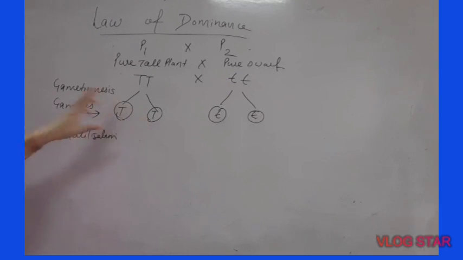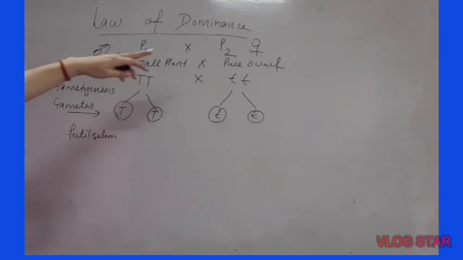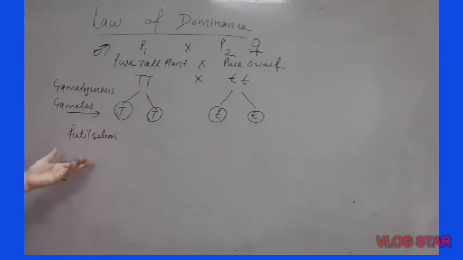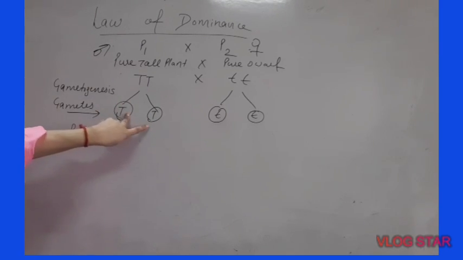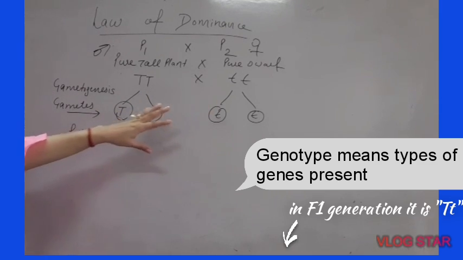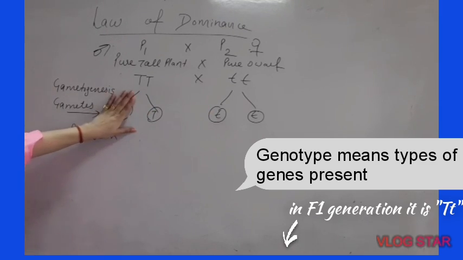These two I have shown are male gametes. It is necessary to put the male and female signs. Like I have mentioned, this is for male and this is for female. You can write in English also. So these are male gametes and these are female gametes. Next is fertilization, and fertilization in this case is random. We don't know out of these two male gametes which male gamete will fuse with which of these two female gametes. So let us fuse first this male gamete with this female gamete.